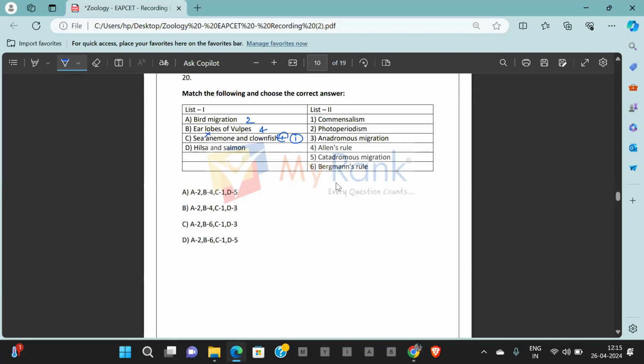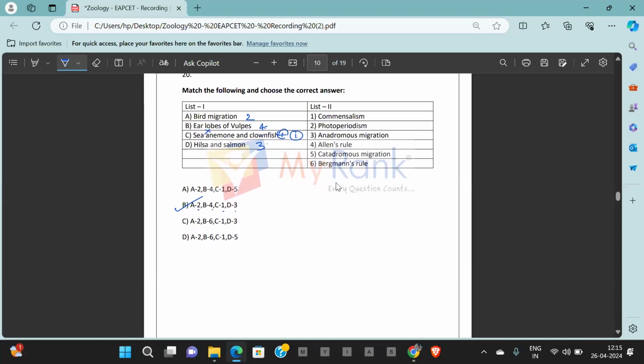Those species move to fresh water for spawning. It is anadromous migration. So 2, 4, 1, 3. That is the option 2413. Option B. 2413. Option B is the correct answer for question number 20.